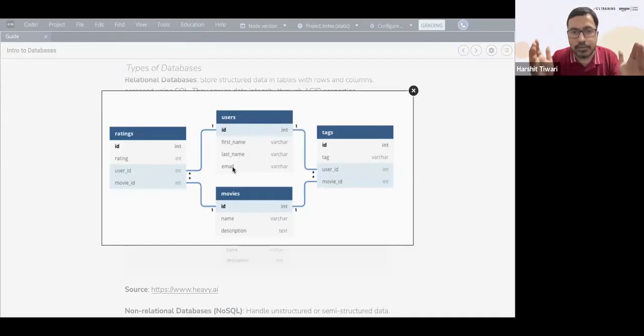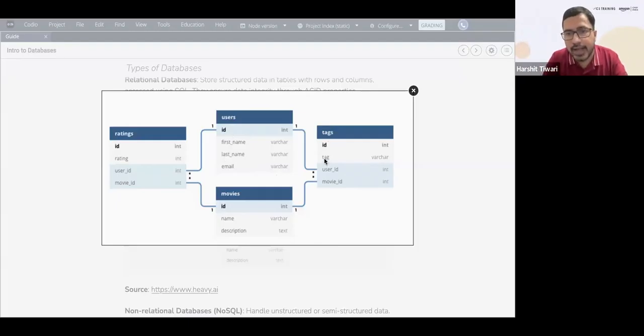These are all columns, not rows. It's represented here as a box with rows, but imagine the tabular format of the data. So users is the table. ID is a particular column, first name is a column, last name is a column, email is a column. Now this is connected to, let's say, tags. Tags is a different table.